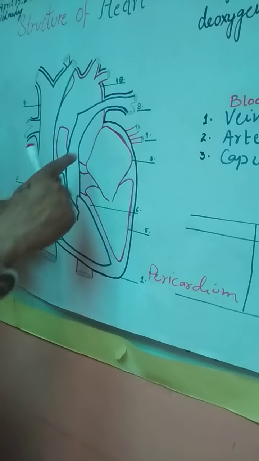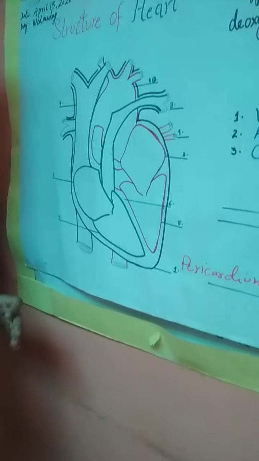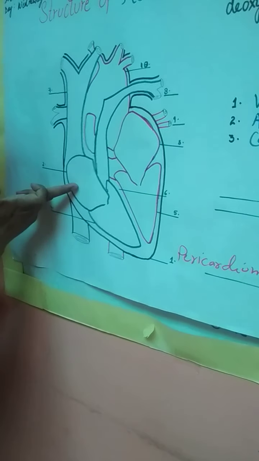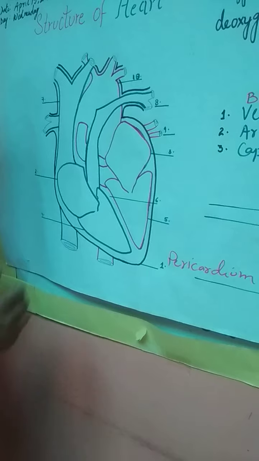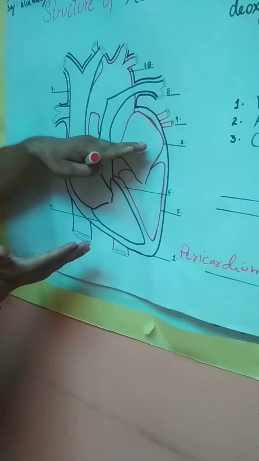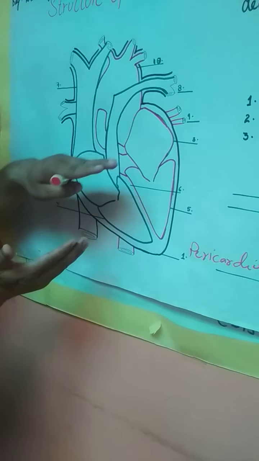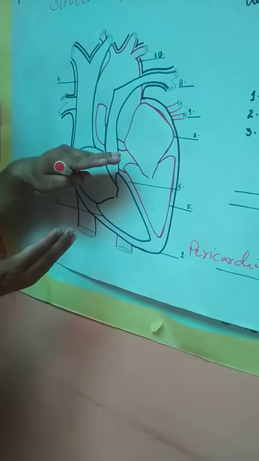Now this human heart is a four-chambered heart: chamber 1, chamber 2, chamber 3, chamber 4. The upper chambers are called atria, singular atrium. The lower chambers are called ventricles.